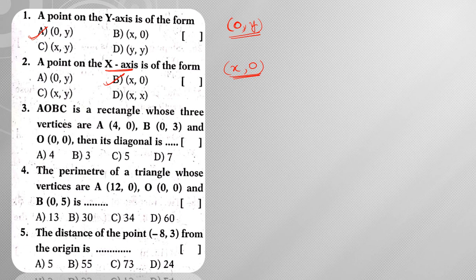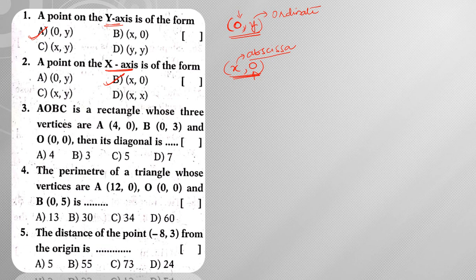Here this x coordinate is called the abscissa, and the y coordinate is called the ordinate. So from this, when a point on the y-axis is considered, its abscissa is 0. When a point is considered on the x-axis, its ordinate is 0. Likewise, fill in the blanks may also be asked.